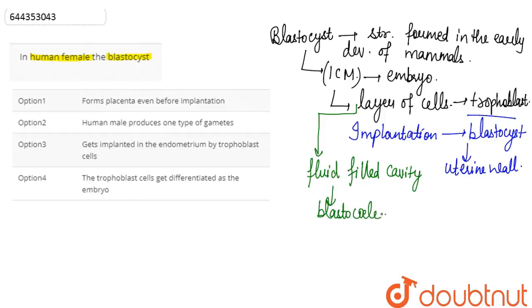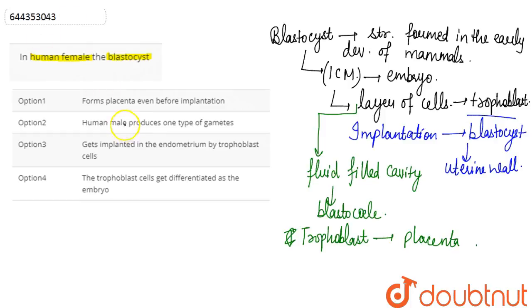The trophoblast gives rise to the placenta. And in case of humans, the blastocyst formation begins about 5 days after the fertilization.